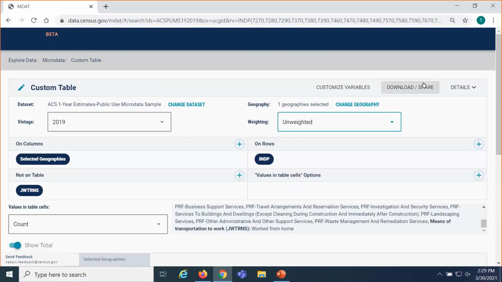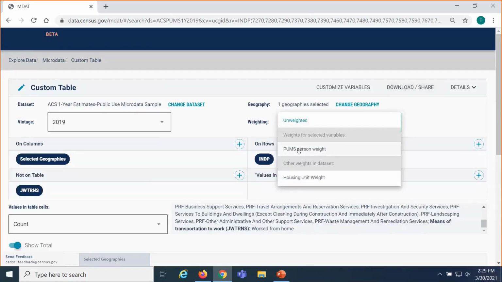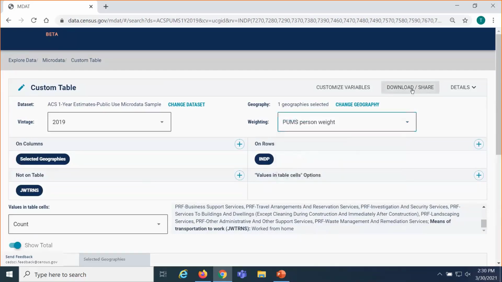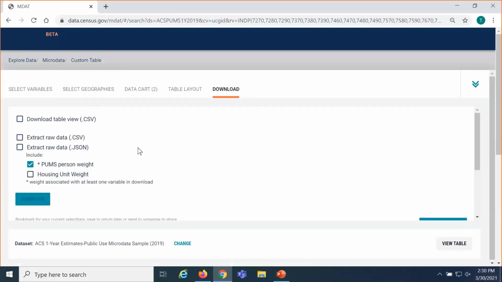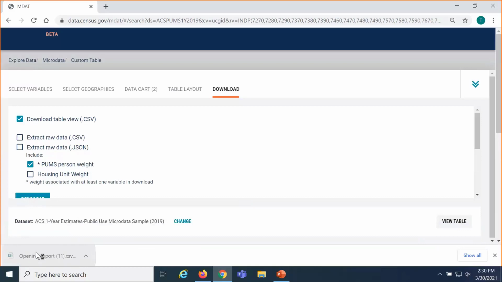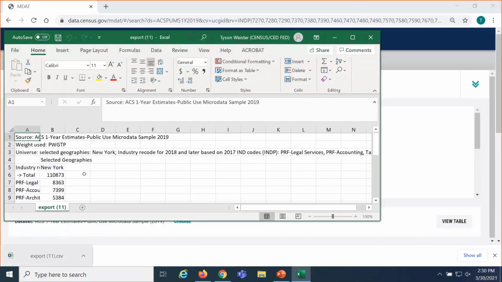The last thing I wanted to show in this example is how you can save the results. Once you've gone through all these steps, I'm just going to change it back to the weighted table. Then we'll click Download Share in the upper right. One option is to look at the results in a CSV file in Excel. If you want to look at the table results, you'll click Download Table View, check the box. If you wanted the underlying set of microdata or individual responses, you could extract the raw data as well. I'm just going to download the table view, click the Download button, and then open up that exported file.